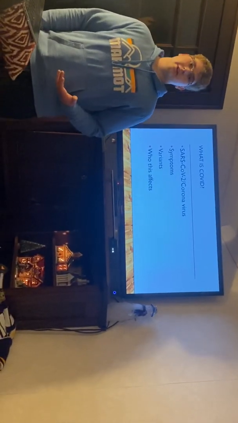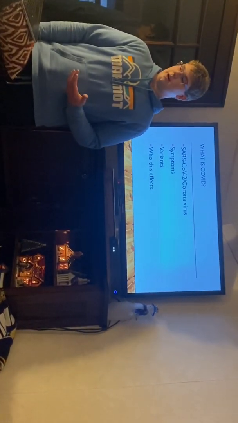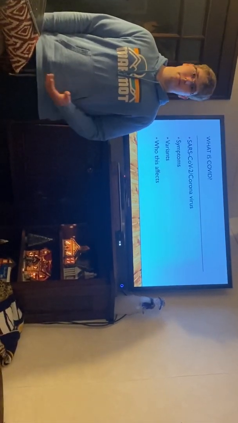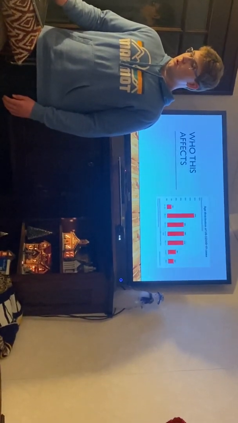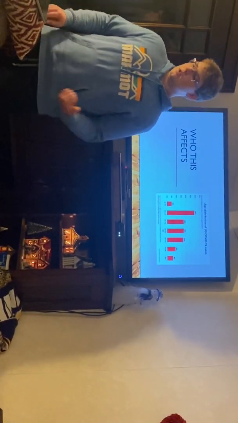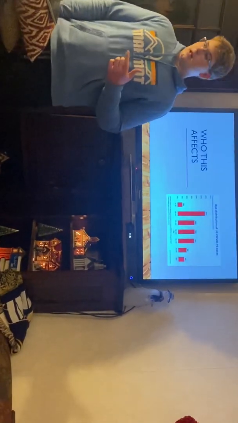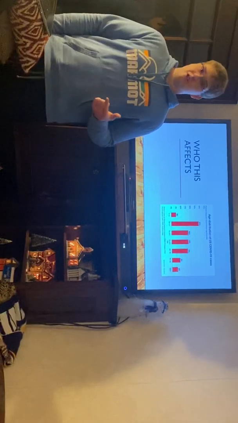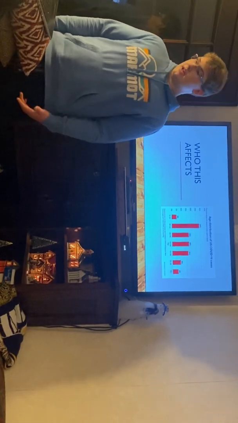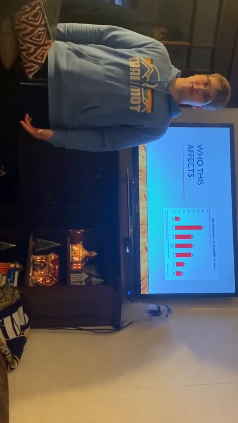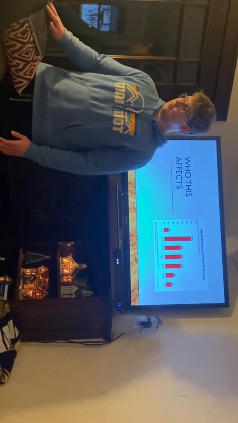There are also very many variants of COVID. These make this virus less viral or more viral, and vaccines can work less or more effectively on different variants. So who does this affect? This chart up here shows the age distribution of US COVID-19 cases, with the lowest being ages 0 to 19 at 5%, and then the highest being ages 20 to 44 at 29%. It shows that lower cases are in lower ages.